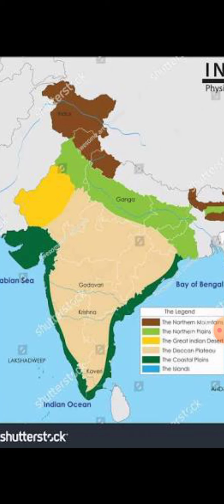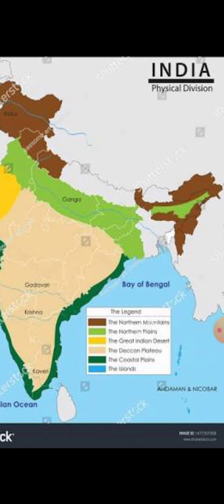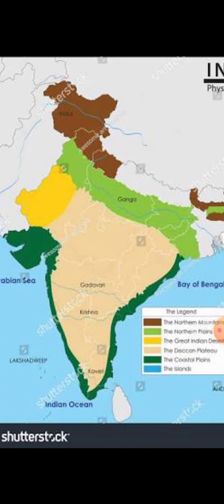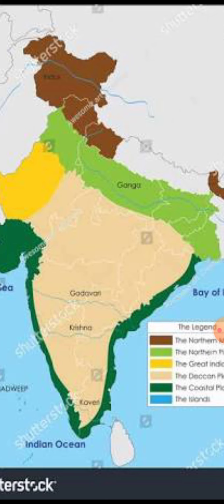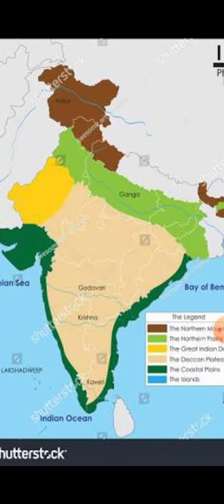What is that? Coastal area or coastal plains. And the dark blue refers to the islands. So island, there you can see the dark blue, that is India's islands. So physical division of India, so what are there? Northern plains, northern mountains, desert, Deccan plateau, coastal plains and the islands. These are the physical divisions of India.